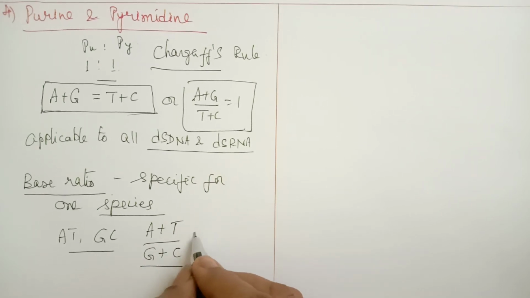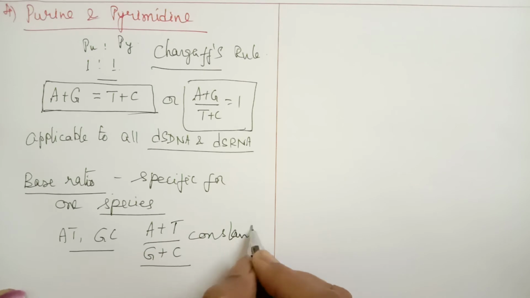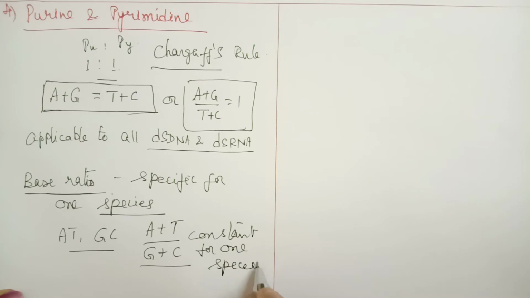It is constant for only one species, but it can vary from one species to another. It is not always equal to 1. In one species the ratio may be 1, or it can be more than 1 with different values. So this ratio is always used to identify a particular species. That is called the base ratio.